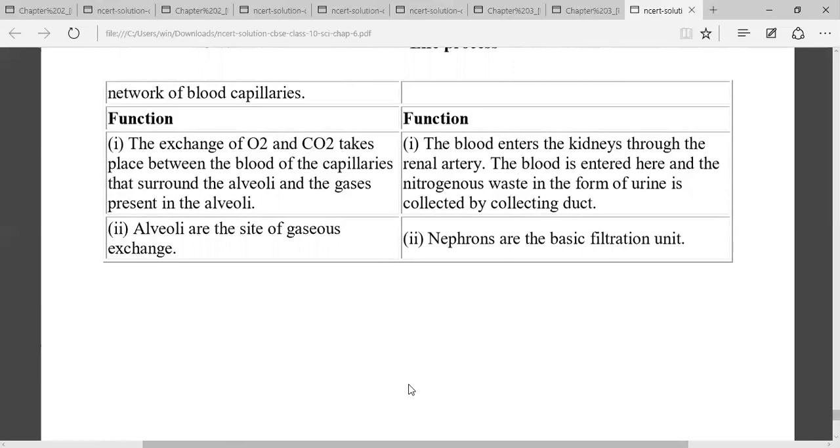While the blood enters the kidney through the renal artery, it enters the glomerulus where filtration takes place, and the nitrogenous waste in the form of urine is collected by the collecting duct. Alveoli are the site of exchange of gases. Nephron is the basic filtration unit.